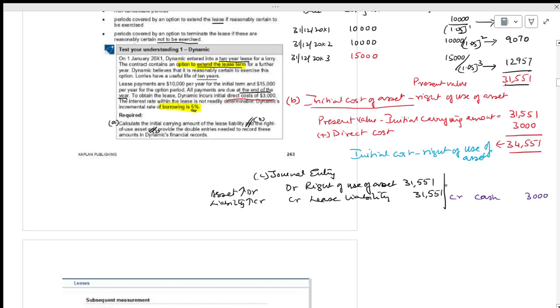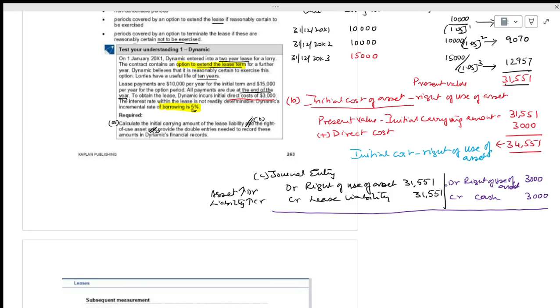Debit is what you are getting for the right of use. If you pay 3,000, you will have the right of use of asset. Debit will be right of use of asset, 3,000. Please understand this and remember this. It is easy scoring marks. If you focus on these areas, it is not a difficult thing.